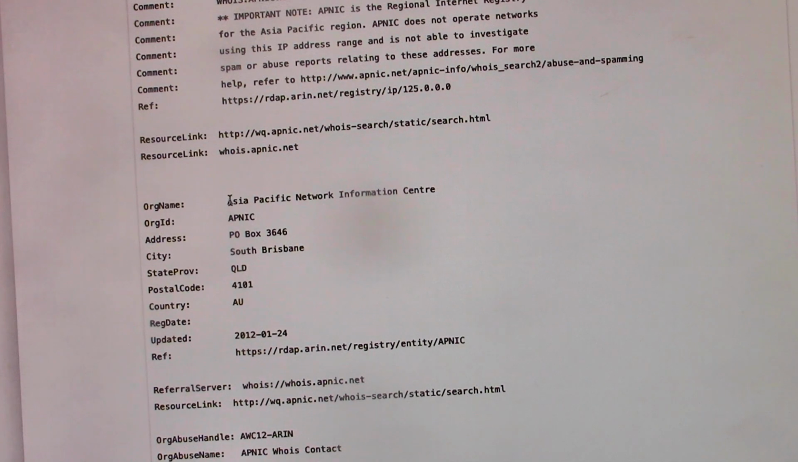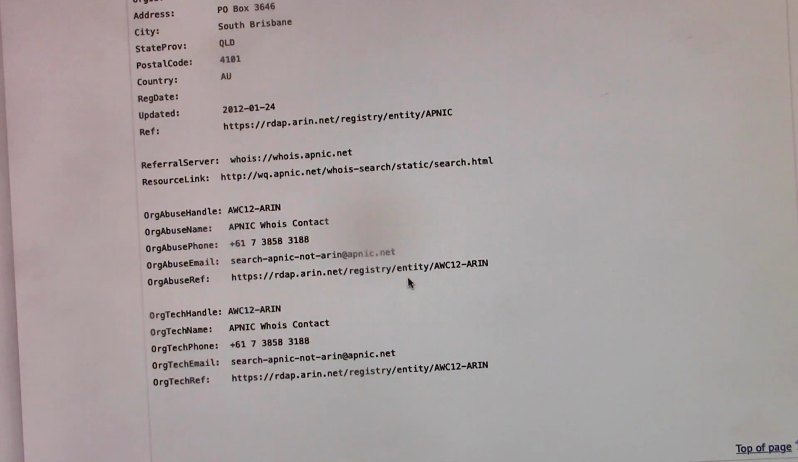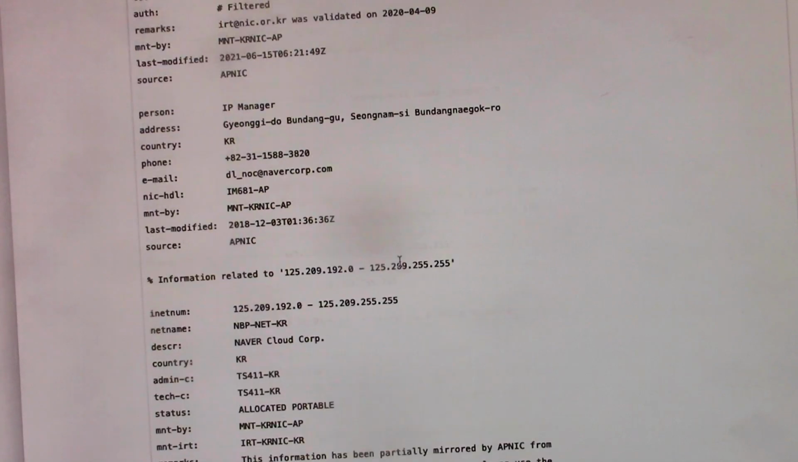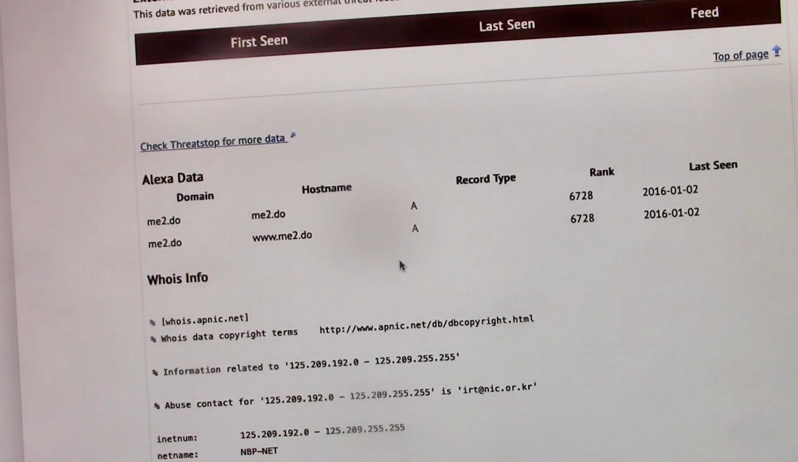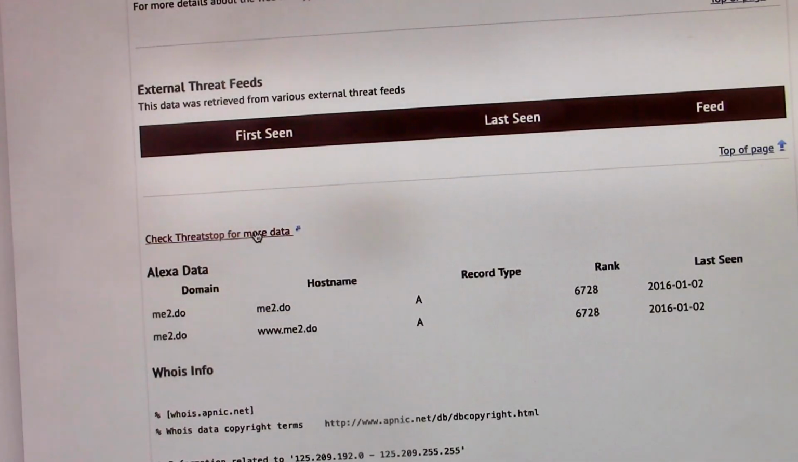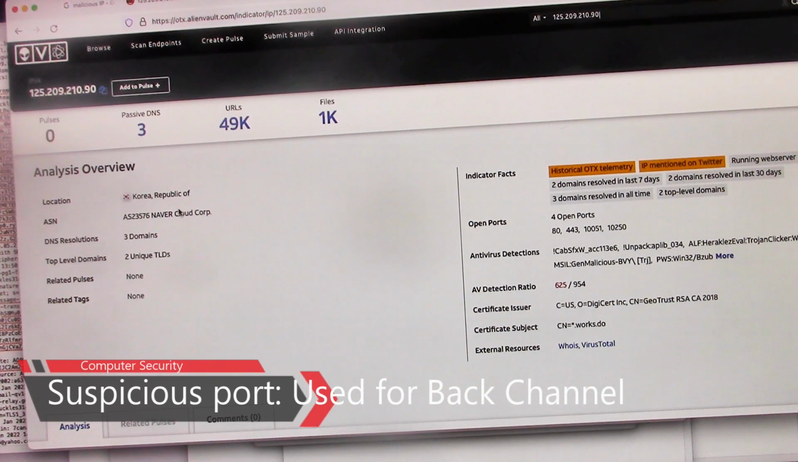Asia Pacific Network. It's under APNIC. This is their registration system. So it's obviously Asian, which we found out already, so that didn't really prove much more than we knew. But this is another good site. But definitely it mapped to those domains. Let's check ThreatStop. I went ahead and put the IP address in AlienVault. We already knew it's Korea.